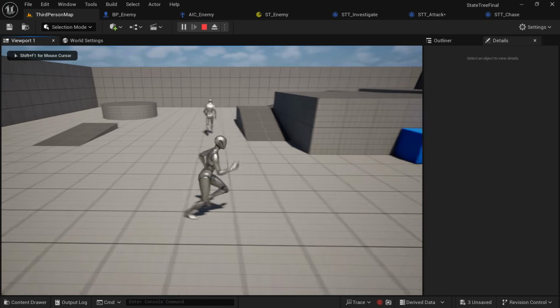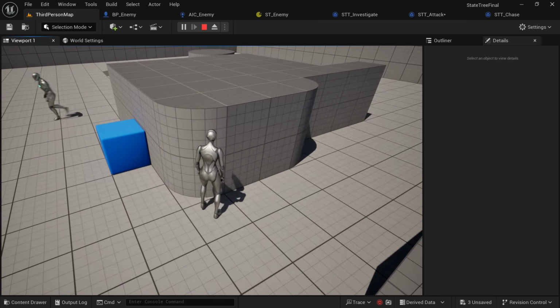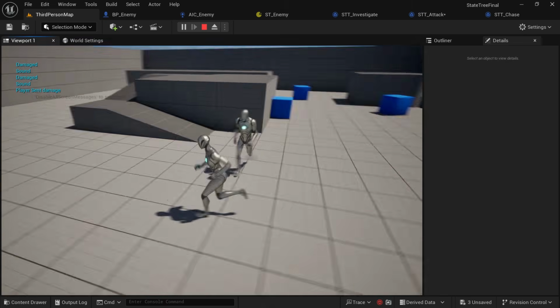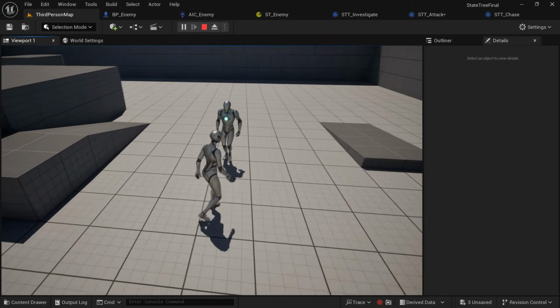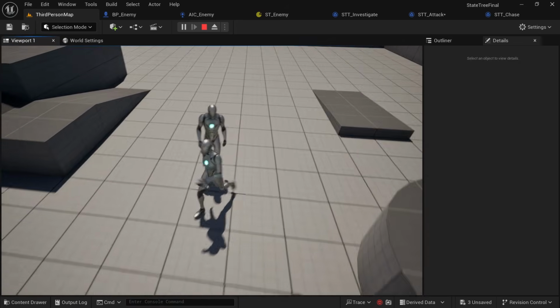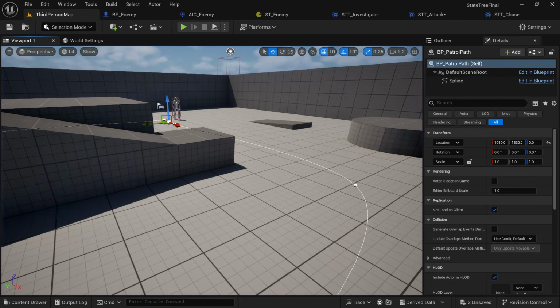Now when we start, if the enemy sees us, we play the sound, he moves to the sound, he checks it out, there's nothing there, so he walks back to his patrol. We damaged him, he turns around, this time he sees us, so he chases us, he gets to us, he starts punching us. Here you'll see a little bit of capsule clipping, it's the weird camera movement.